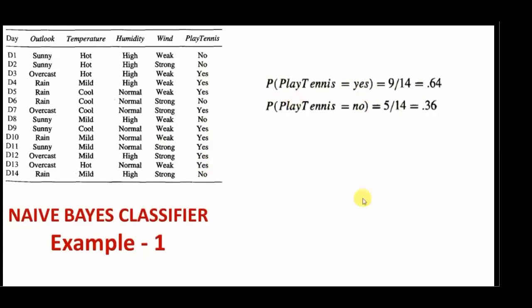Once you calculate the prior probabilities, next we need to calculate the conditional probabilities of individual attributes. Here we have 4 attributes: outlook, temperature, humidity and wind. We need to calculate the conditional probabilities of all these attributes.